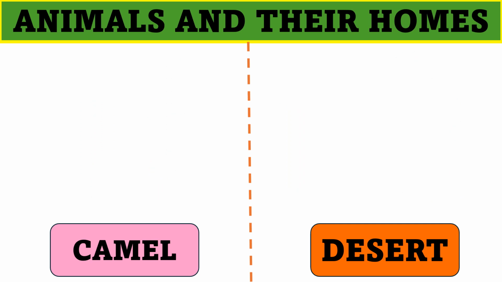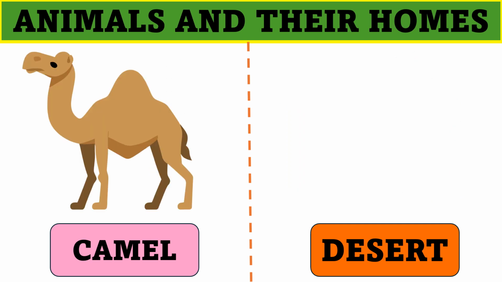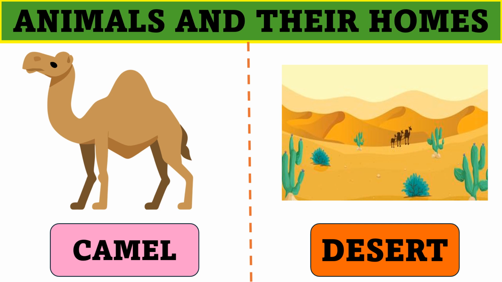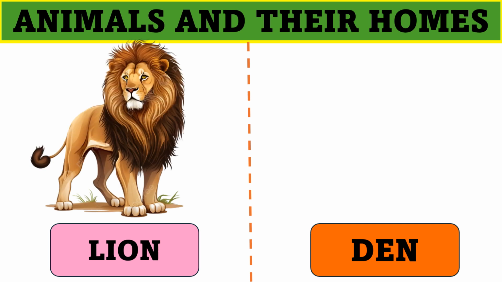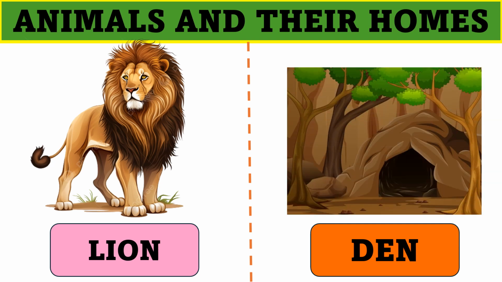Next animal is camel. And camel lives in a desert. Next animal is lion. And lion lives in a den.